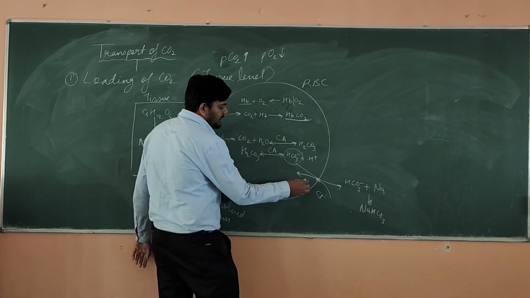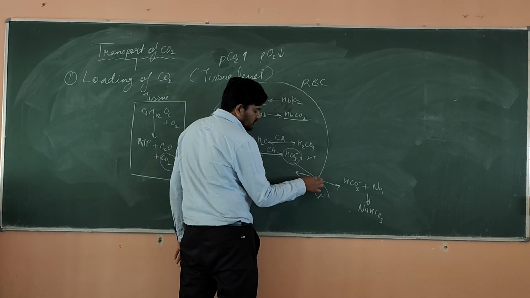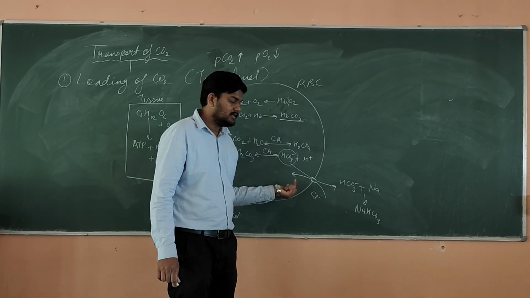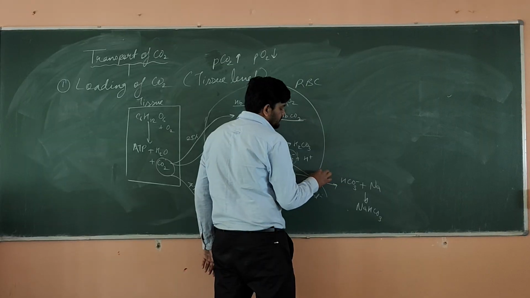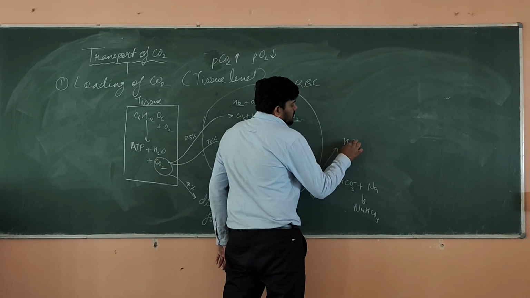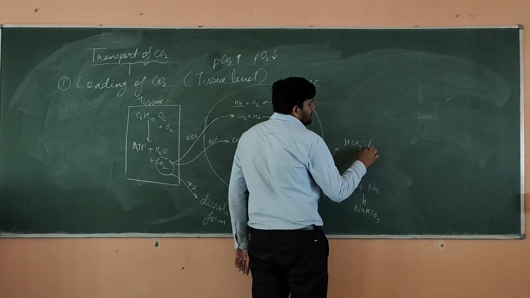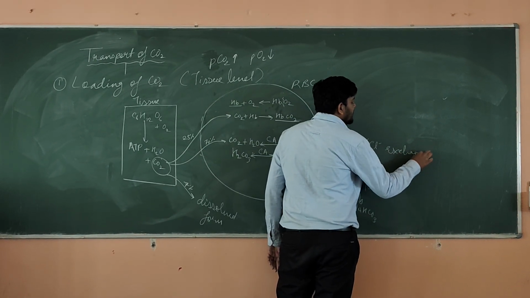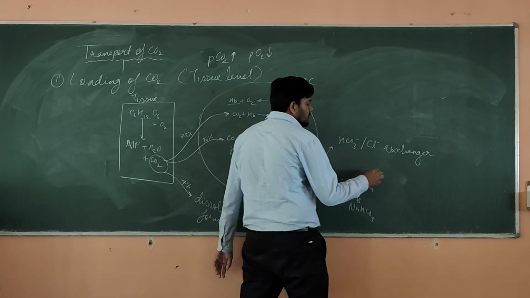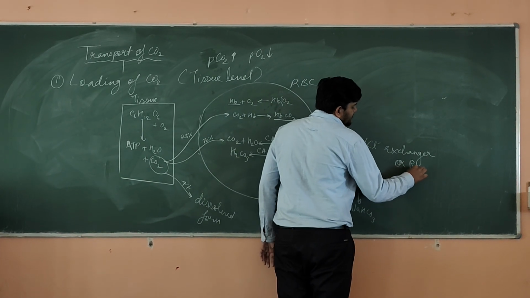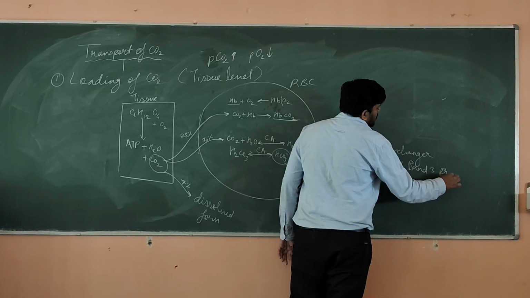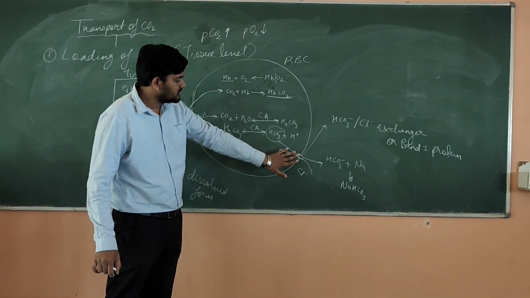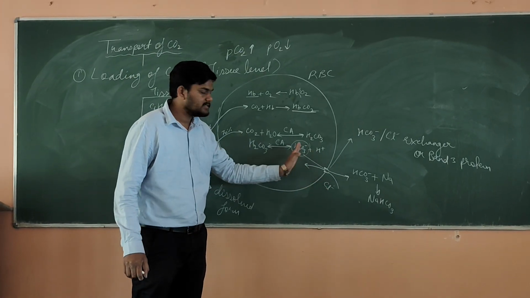Okay, so this gate, if you can see properly, the gate which I am drawing here, this gate from where you are exchanging the HCO3 minus and Cl, this gate has a name, and the name is bicarbonate chlorine exchanger. This is bicarbonate HCO3 minus Cl exchanger, or band 3 protein. Clear? So this is what we have seen. This is the exchanger from where you can exchange the HCO3 minus and Cl.